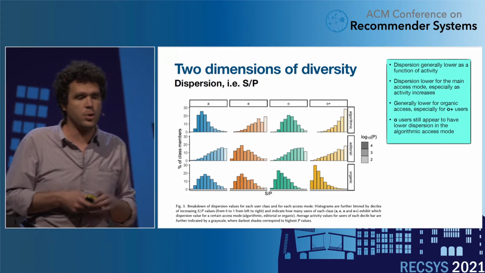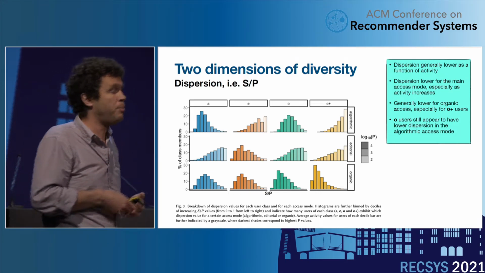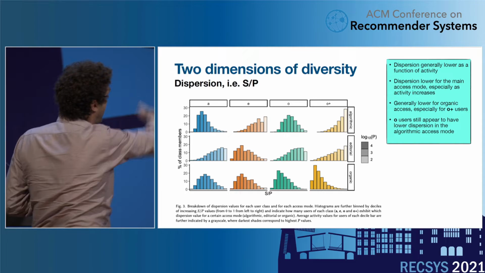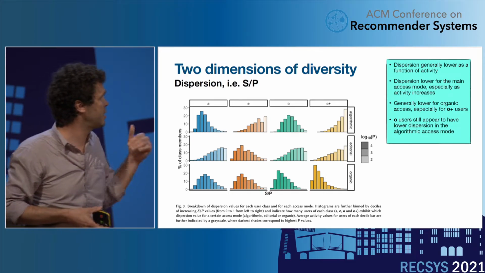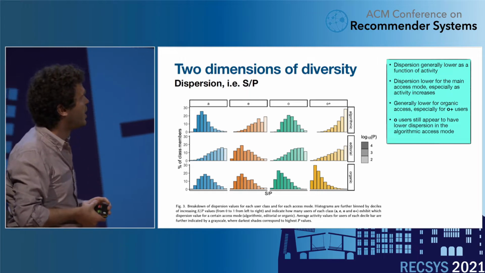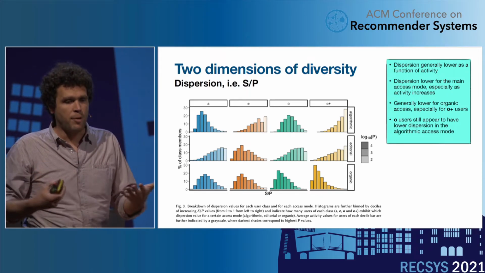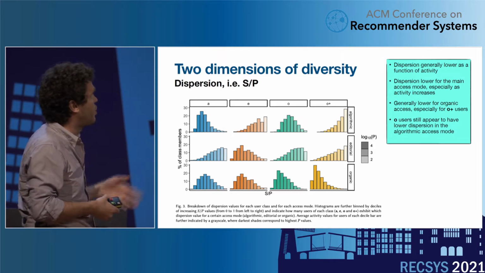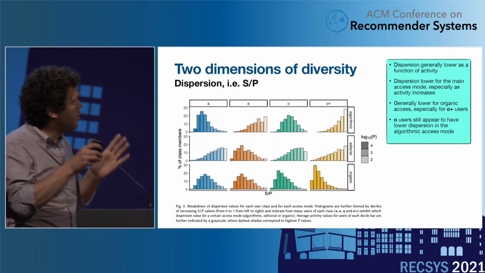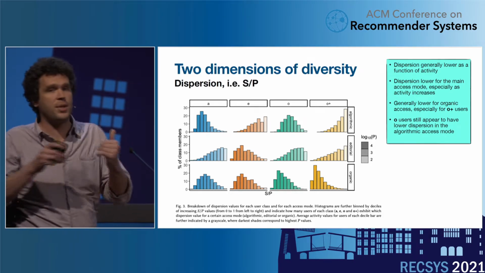And what we see also is that dispersion, so redundancy in a way, is lower for the main access mode of a given user type. For algorithmic users, for instance, dispersion is lower for algorithmic access, and so on. It's also generally lower, there is more redundancy, for organic access, especially for the very organic users. And we see also that the O users appear to have a lower dispersion even in the algorithmic access mode.